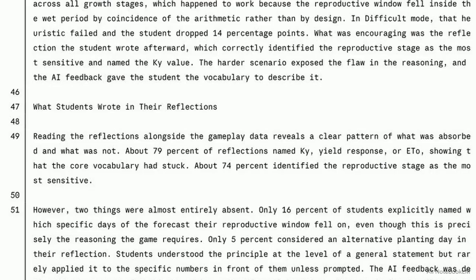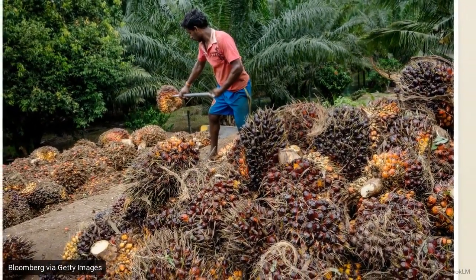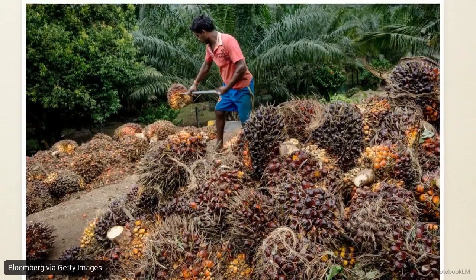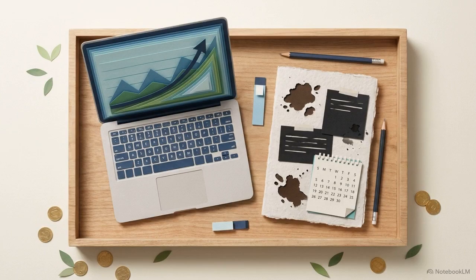After playing, the students stopped regurgitating formulas. They wrote reflections detailing the actual management strategies they discovered through their own trial and error. One student accurately detailed how to scale back fertilizer during an El Niño drought and increase it the following year to prepare for the harvest. They learned the rule by living through the scenario.